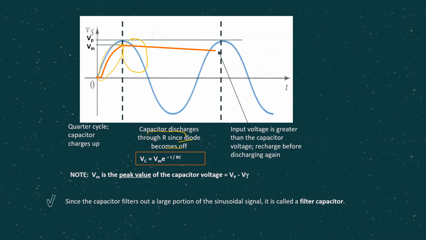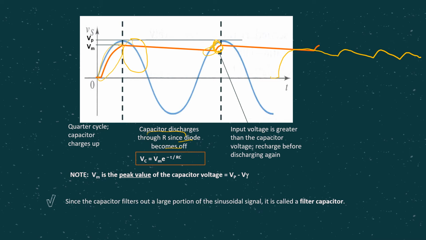But if we continue to the next cycle, there will be a stage where Vs becomes larger than Vc. At that time, we can get the diode on. We get back the condition when the diode is on. At that time, V naught equals Vs minus V gamma, this portion. Then the same cycle continues. If we were to consider many cycles, it will be something like this. This is called the ripple voltage.